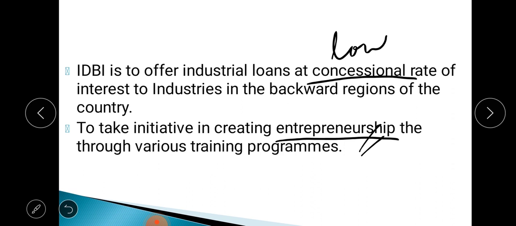So it undertakes various entrepreneurship training programs. It provides training to those individuals who want to set up any kind of business. That is called entrepreneurship. Such training programs are also taken up by this IDBI. So these are basically four functions of the Industrial Development Bank of India.